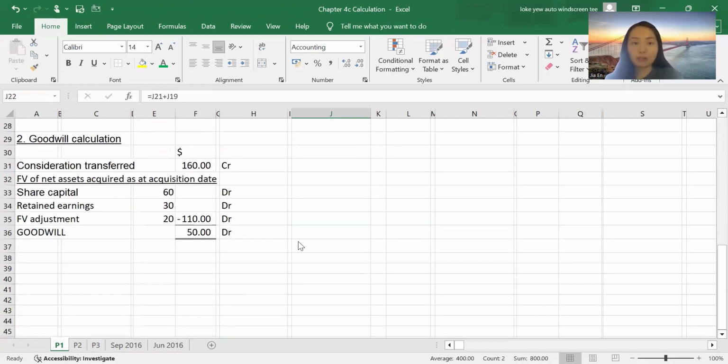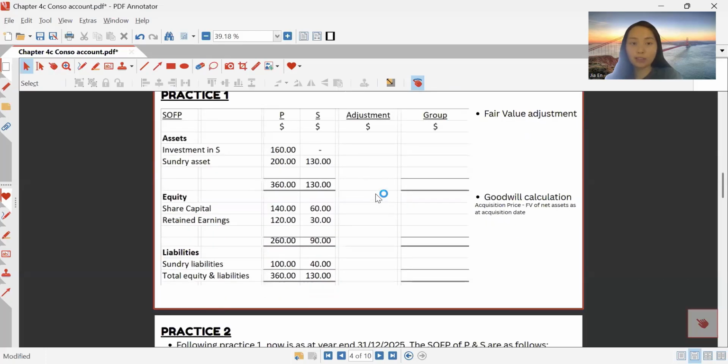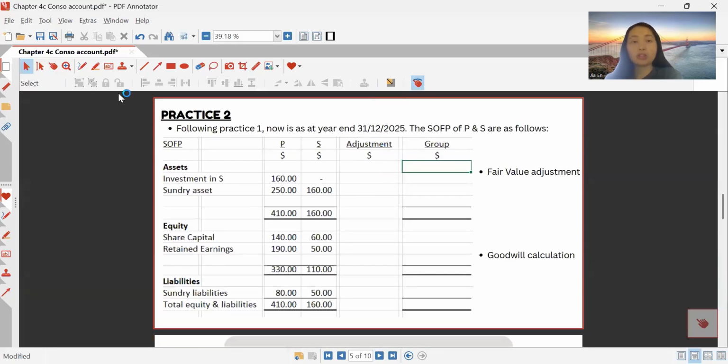Now, let's go back to our note. We have completed practice number 1, and let's see practice number 2. Following practice 1, it is the year end now, and the SOFP of P and S are as follows. Remember, P and S still continue business as usual, so they will still have their individual set of financial statements. But now when we are consolidating their results into a group financial statement, we need to do adjustments for the goodwill, for the fair value adjustment, and also for any intra-group transaction.